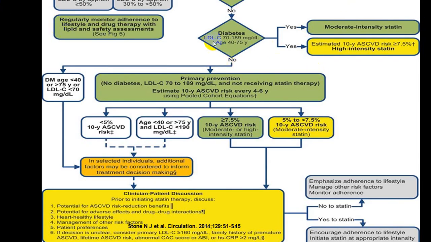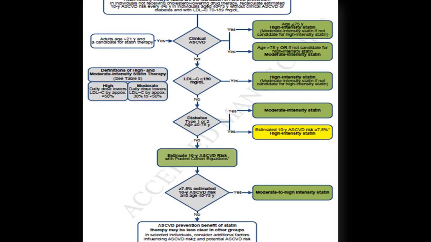Now suppose a person is diabetic but age is less than 40. For primary prevention, estimate the risk factor. If risk factor is less than 5, along with lifestyle modification, you can start with low intensity therapy, and if risk factor is more than 7.5, again you will have to start with moderate intensity therapy, depending upon the risk factors. So always think in that term.